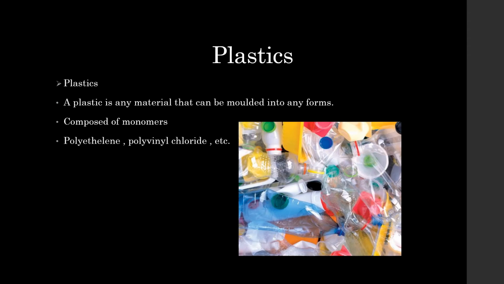Next one is plastics. Plastics are also formed from chemical changes. As we know, plastics are formed of small molecules called monomers, and plastics are polymers. Some examples of plastics are polyethylene and polyvinyl chloride. Plastics also cause pollution in our environment.